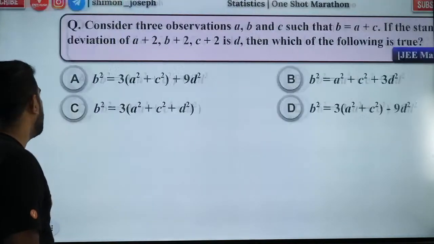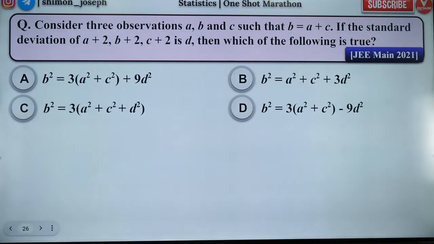So that's about it. So with that, people, let's go to the next question. This is from 2021. Please try to solve it, guys.